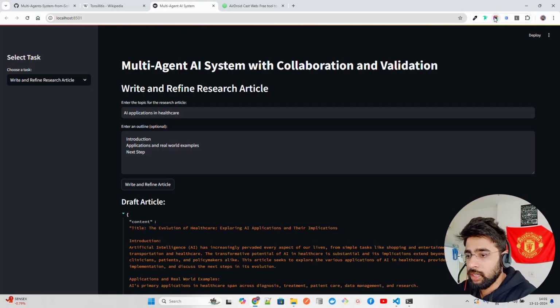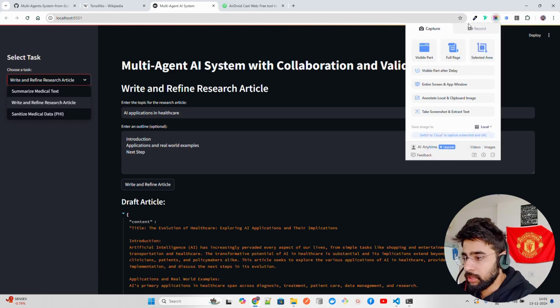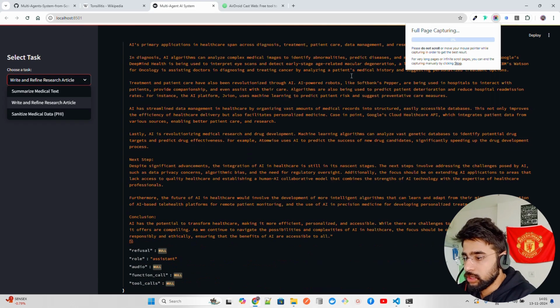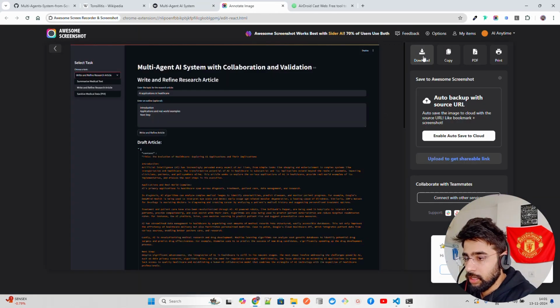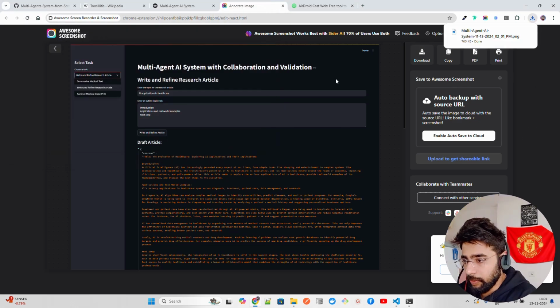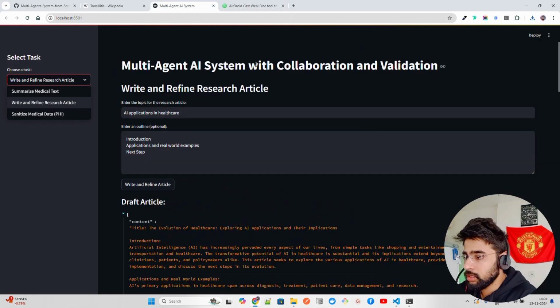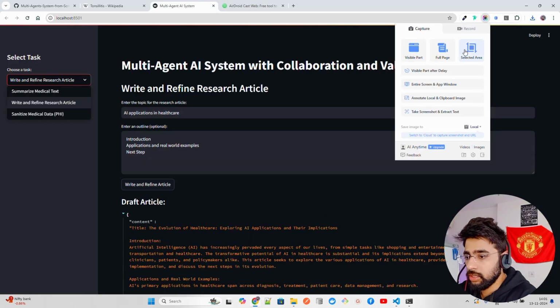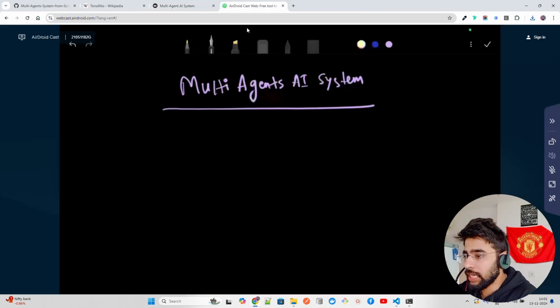Okay, and probably I can take something like this and come here and take a full page screenshot. It's just downloaded here in the download folder. Yeah, guys, this is making sense. Annotation, and if I just get the visible part as well, I can get the visible part. Now this is done, so let's go to the tab over here.